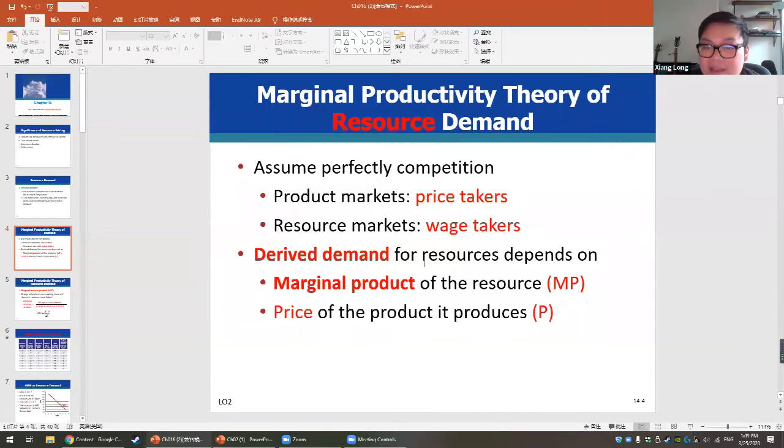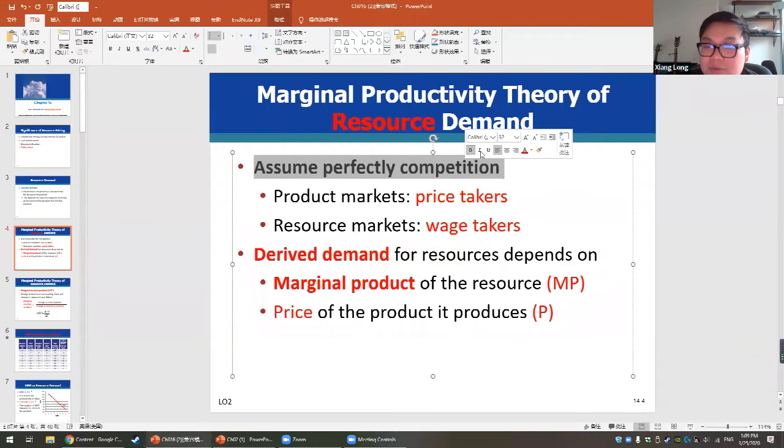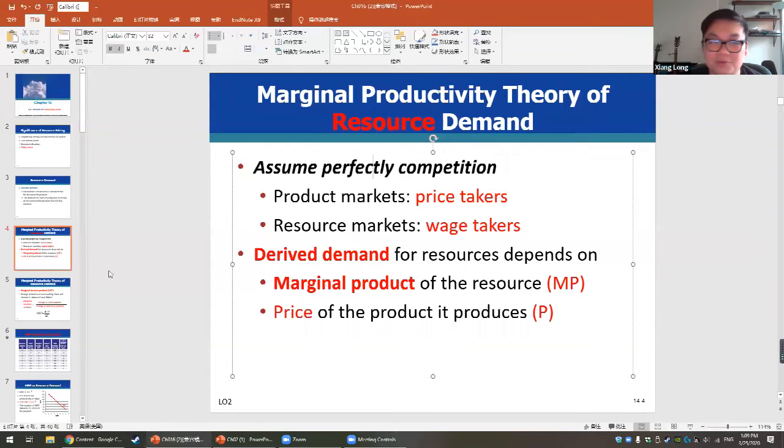So the derived demand for resource depends on the marginal product of the resource. We talked about this marginal product before. The marginal product is how many more products you can produce by hiring one more labor. And on the other side, it depends on the price of the product. So again, at the very beginning, we assume this is a perfect competition market model.